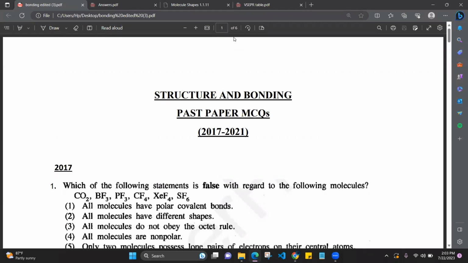That will save time for the other MCQs like physical chemistry or any other challenging MCQs. Structure and bonding is a comparatively easy lesson if you know the basics, the theory to the point and the shortcuts.